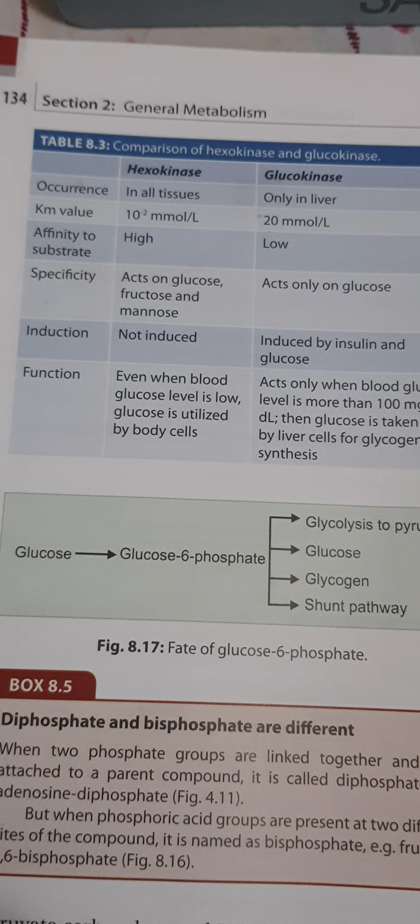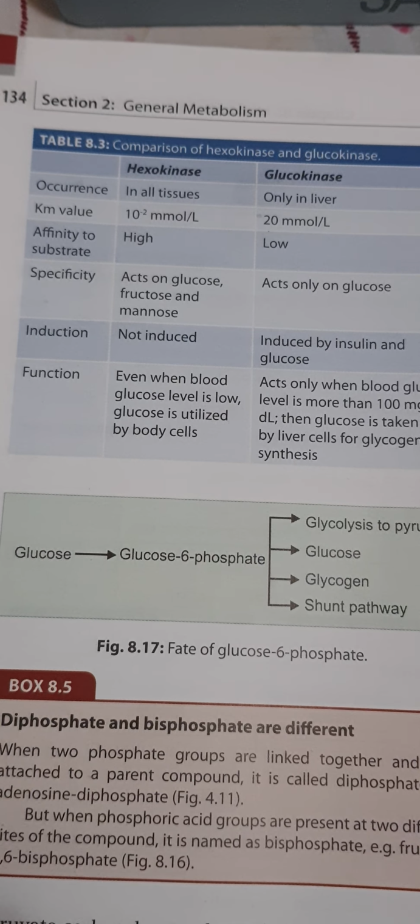So the difference between hexokinase and glucokinase: hexokinase is present in all the tissues of the body, whereas glucokinase is present especially in the liver and the beta cells of pancreas, or we can say only in liver. This glucokinase is highly specific, that means only on glucose, whereas the other one will act on glucose, fructose or mannose.